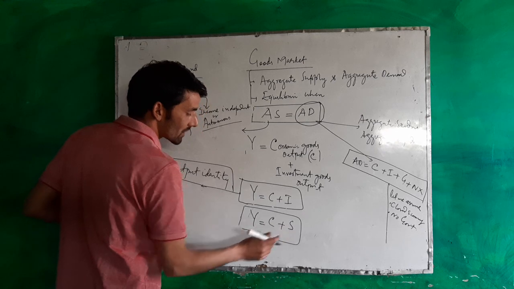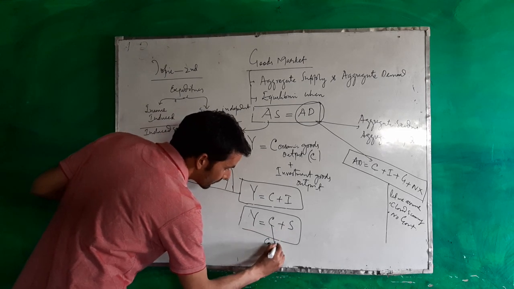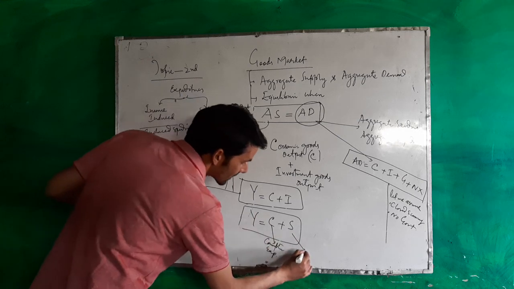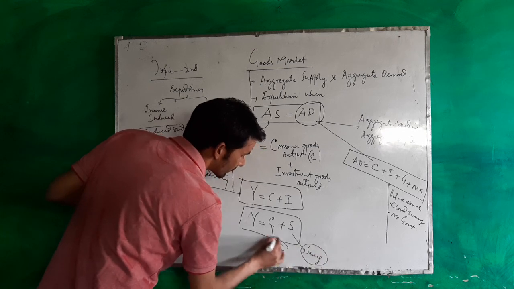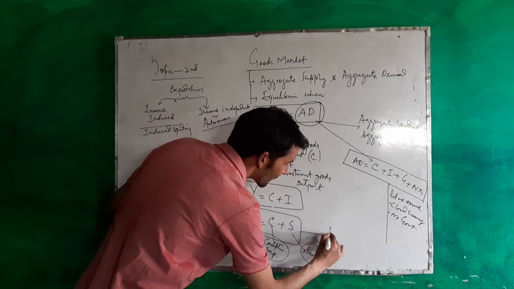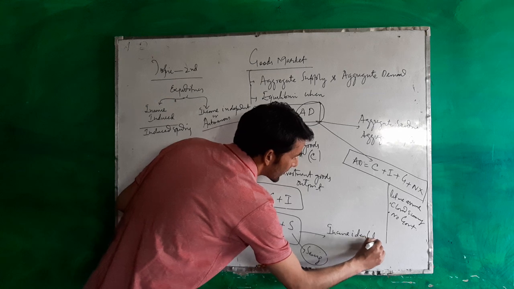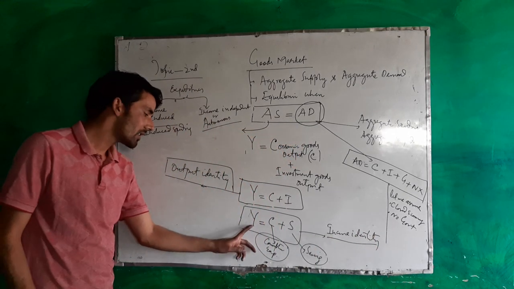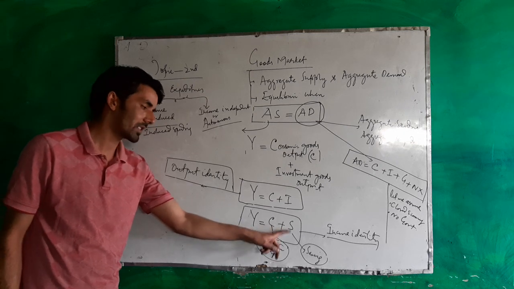Y is equal to C plus S, where C is consumption expenditure, S is saving. Now this is called the income identity. It states that income is either consumed or saved.